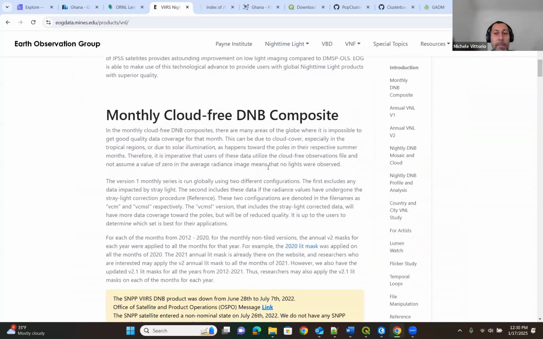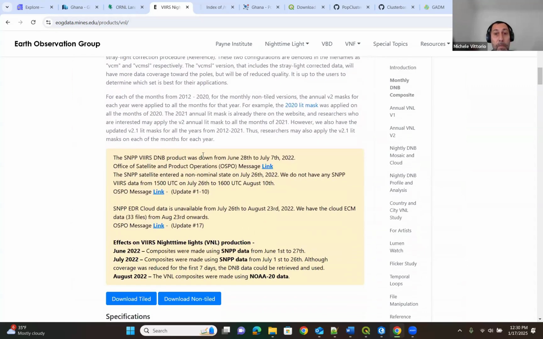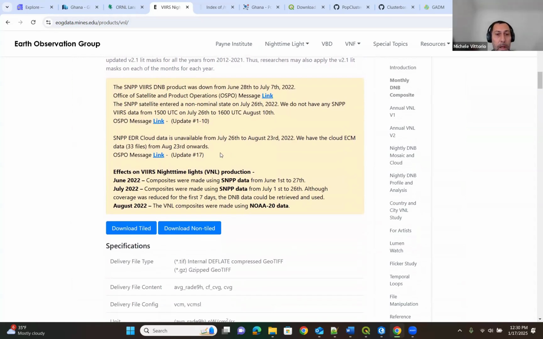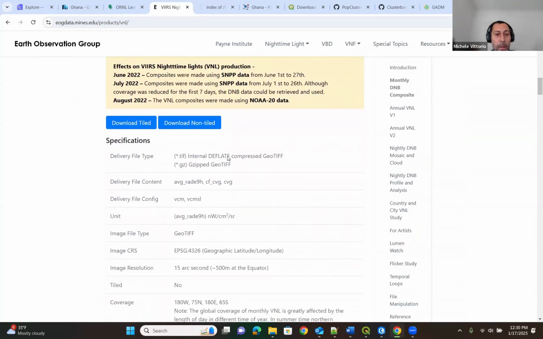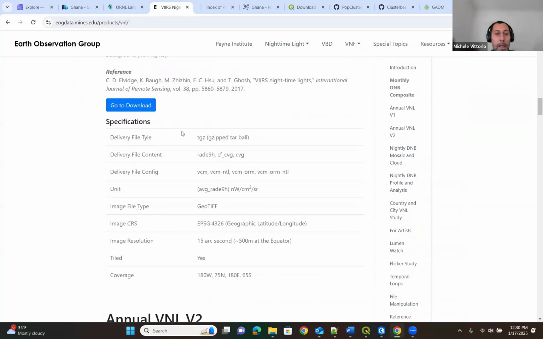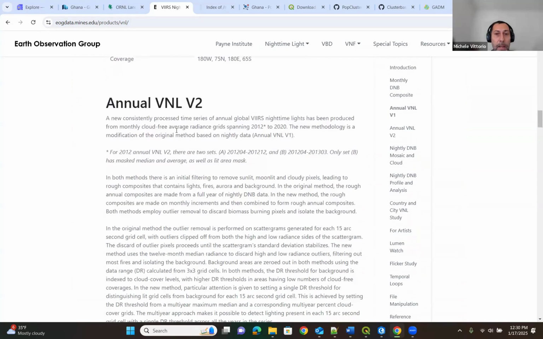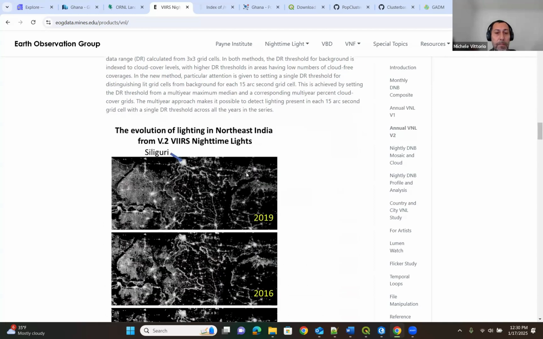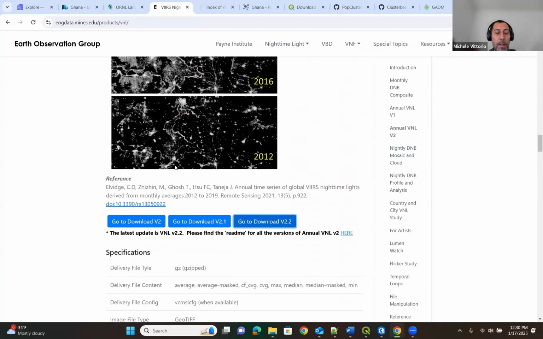You can see that there are different files available: monthly, annual, revised, not revised, and cloud, different types of coverage. What I suggest you use is the annual version of the night light. As you can see from the description, you can decide by yourself which is the most appropriate for your analysis, of course, but a good starting point will be this annual